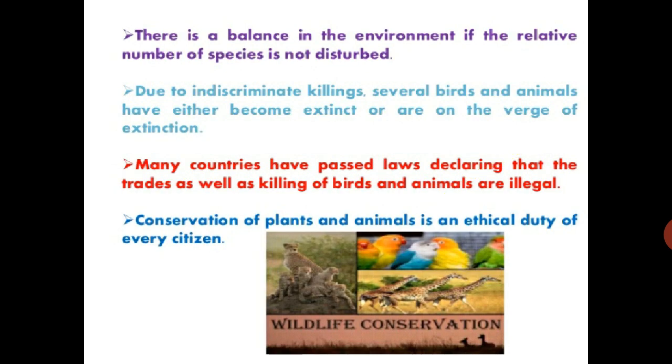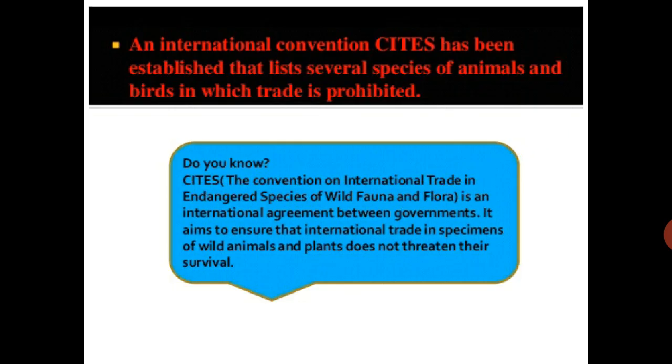There is a balance in the environment if the relative number of species is not disturbed. See, if the relative number of species is not disturbed, there will be balance in the environment. Due to indiscriminate killing, several birds and animals have become extinct or are on the verge of extinction. Many countries have passed laws declaring that trading as well as killing of birds and animals is illegal. Conservation of plants and animals is the ethical duty of every citizen. Every citizen has the duty to conserve these things.